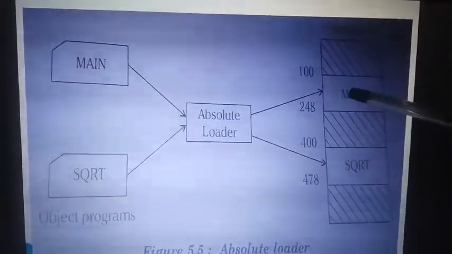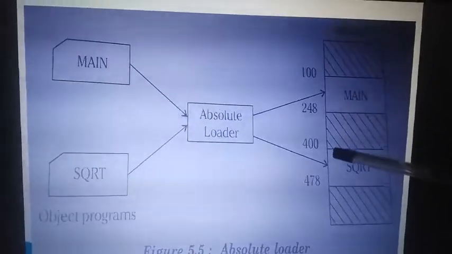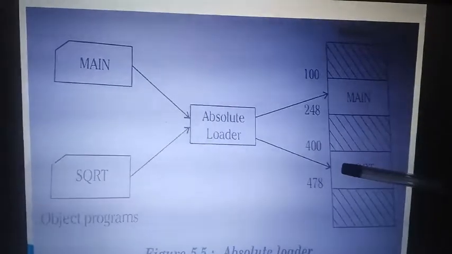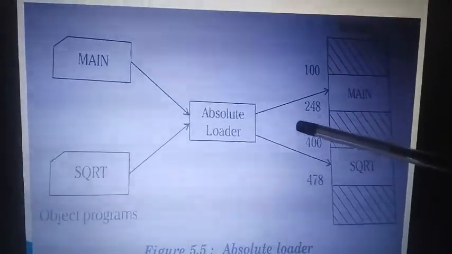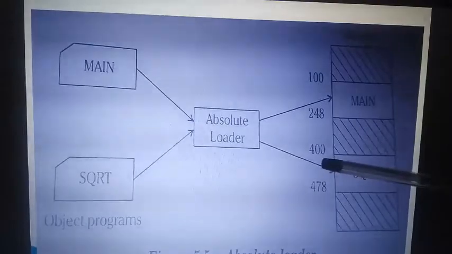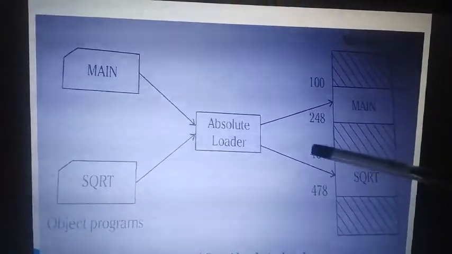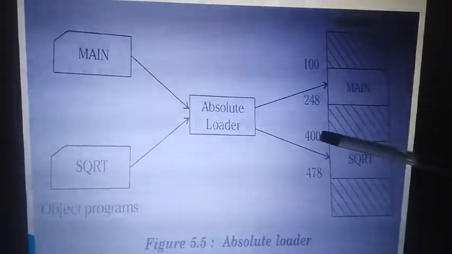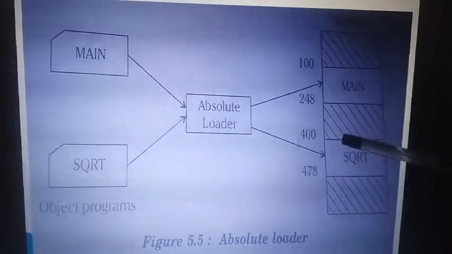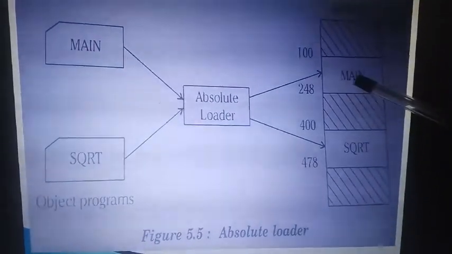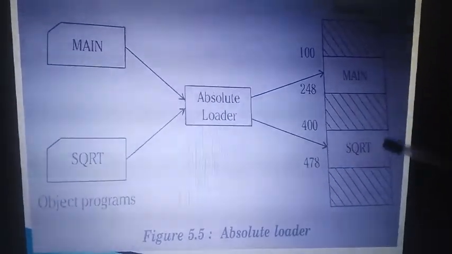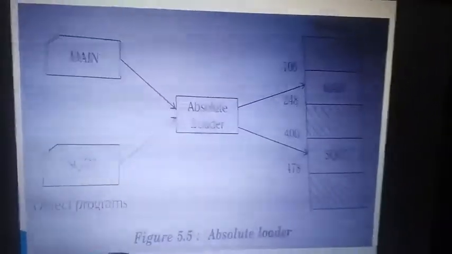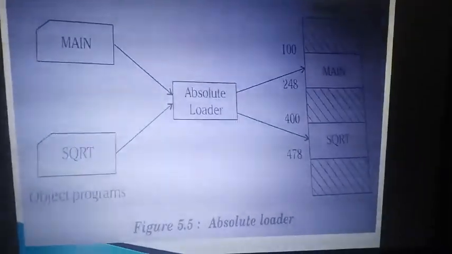Imagine we have changed the main program. If we increase the space by another 300, then definitely it will overlap over here. But we already specified in our program that the square root should be loaded at location 400. If we change it over here, then again I need to change the square root memory location. Whenever I change the main program, the subprogram routine function should be changed, otherwise they will overlap one another. So I have two tasks to do. I need to change the main, and again I need to change the square root.